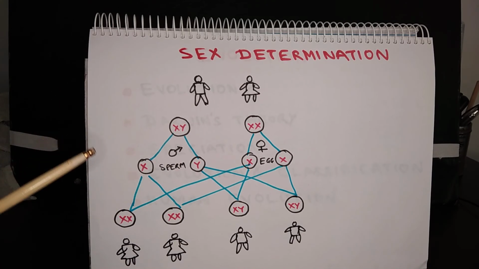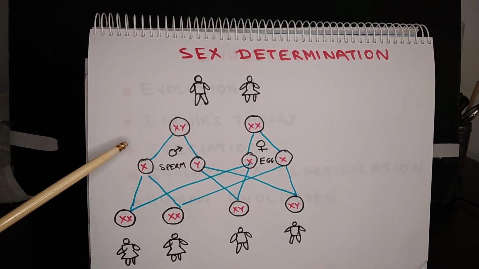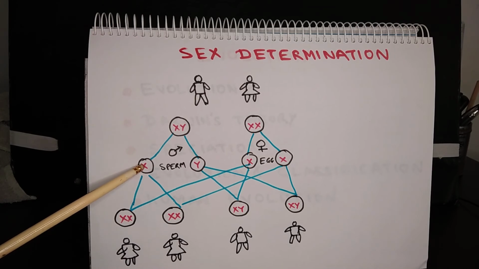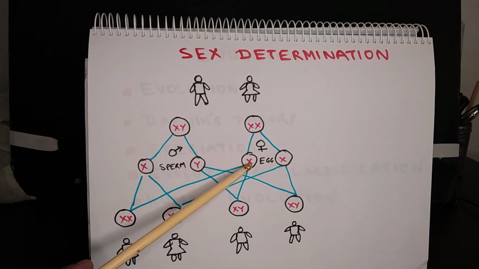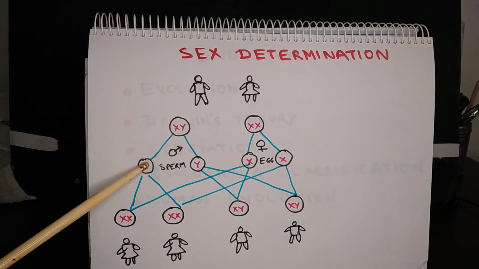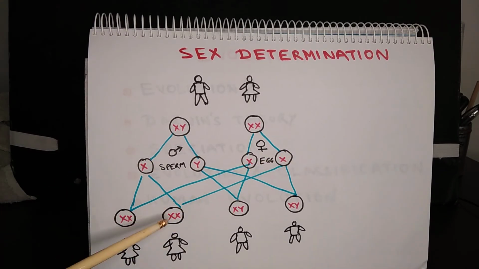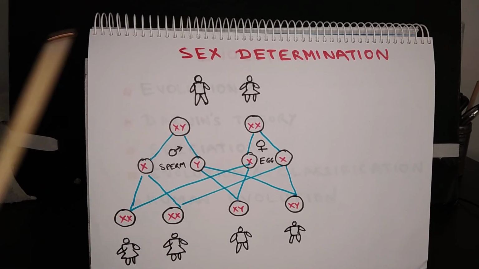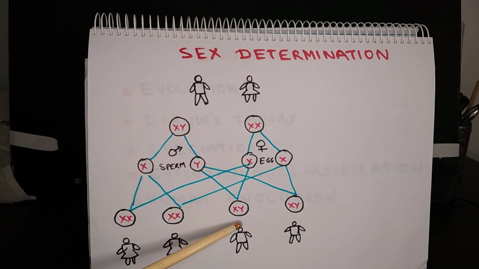So what happens during fertilization? This X chromosome will combine with this X, resulting in the XX genotype. This and this, both of them will combine to result in XX genotype. The zygote with genotype XX will result in development of a girl child. In this case, the Y chromosome is combining with X, so the genotype of the zygote is XY.